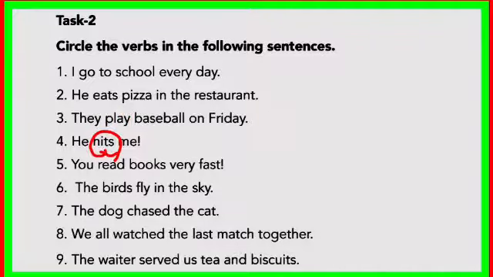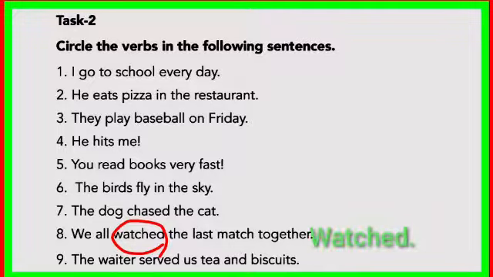In sentence 4, he hits me. Here verb is hits. In sentence 5, you read books very fast. Here verb is read. In sentence 6, the bird fly in the sky. Here the verb is fly. In the sentence 7, the dog chased the cat. Here the verb is chased. In sentence 8, we all watched the last match together. Here verb is watched. In the sentence 9, the waiter served us tea and biscuits. Here the verb is served.